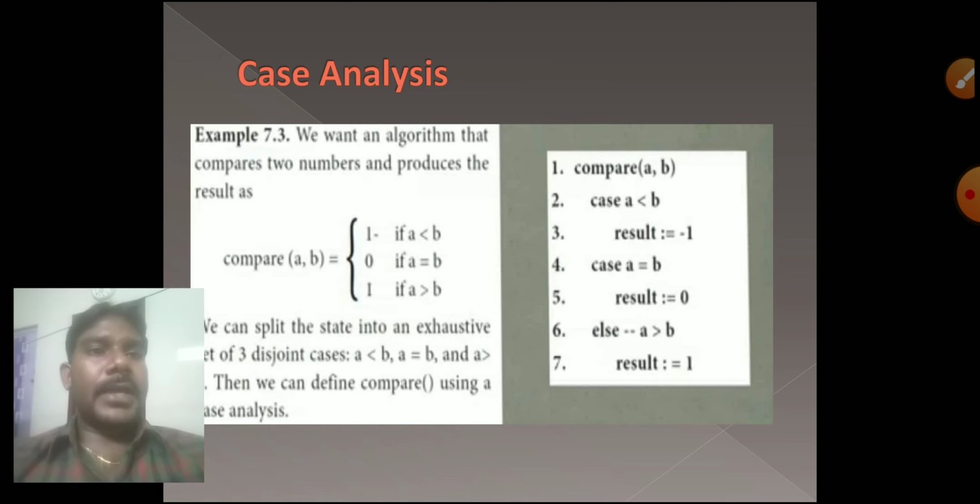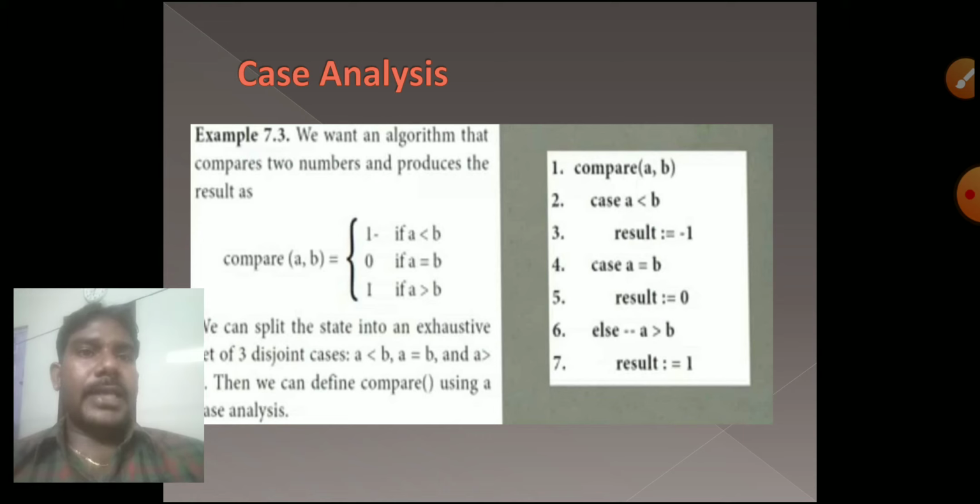It will be compare A comma B. What are they expecting as a result? What is the question first? We want an algorithm that compares two numbers and produces a result. Here, compare A comma B, two variables are there, and we have to compare them. First step is compare A comma B. Second step, case A less than B.